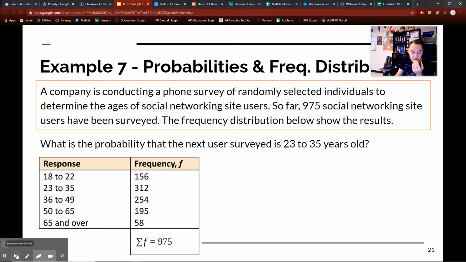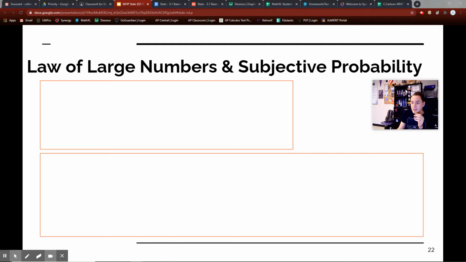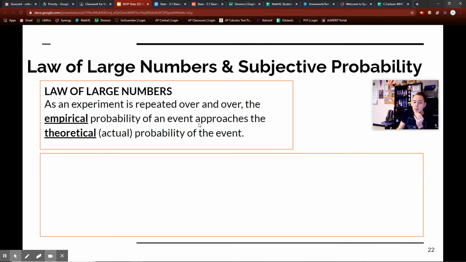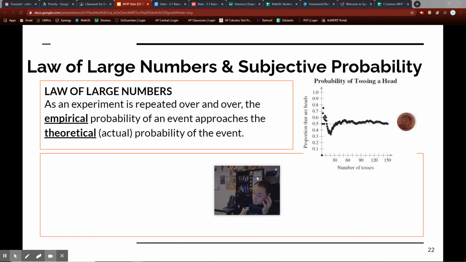Let's erase. Continue. All right, so the law of large numbers. What is the law of large numbers and how does it relate to subjective probability, which is our third type of probability? Law of large numbers is this: the experiment is repeated over and over, and the empirical probability of an event approaches the theoretical. So this is actually what it looks like, guys. I think this is really cool. I mean, just pay attention.